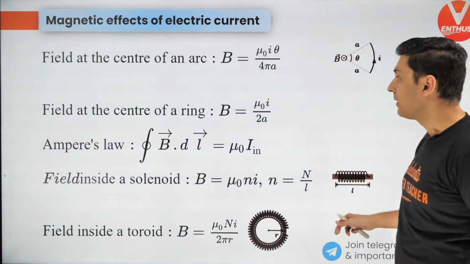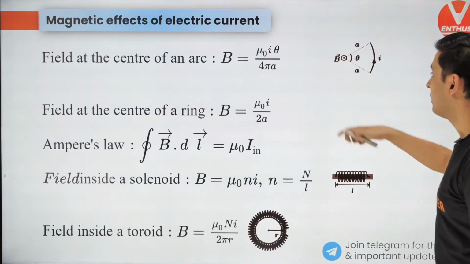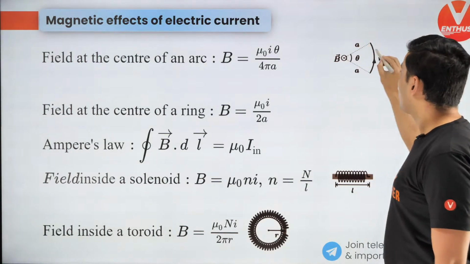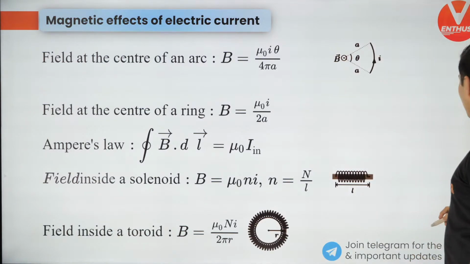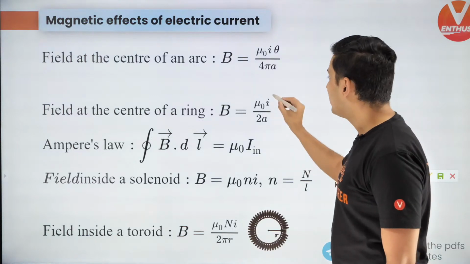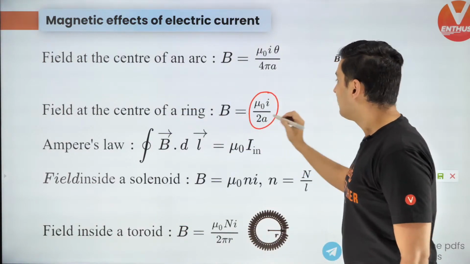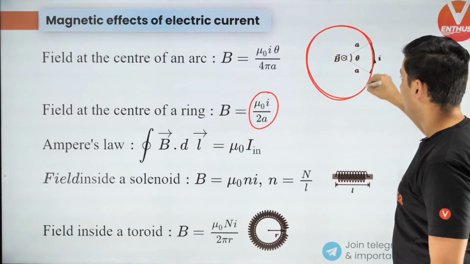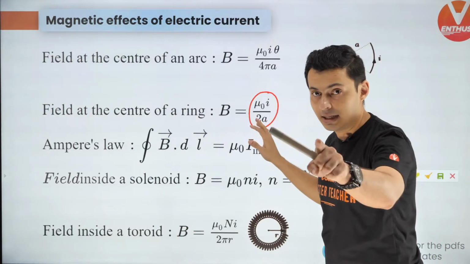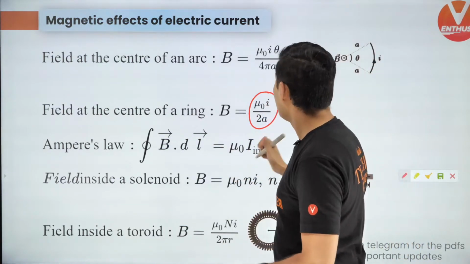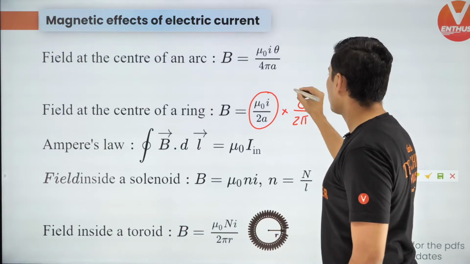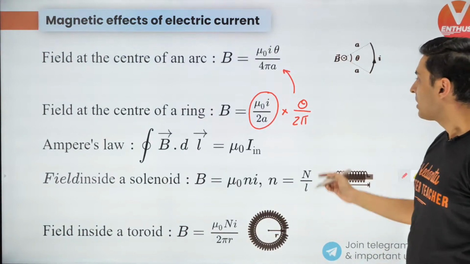The next slide, field at the center of an arc. Very, very important. If there is a coil carrying current, and only an arc is considered, then the formula is mu naught I theta by 4 pi a. It comes from this only. If it's a complete ring, a complete coil, then it is mu naught I by 2a. Now if you multiply this by theta by 2 pi, you are going to get this formula.